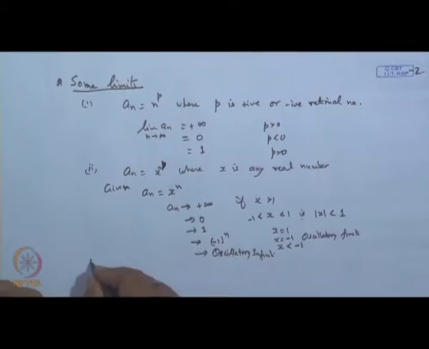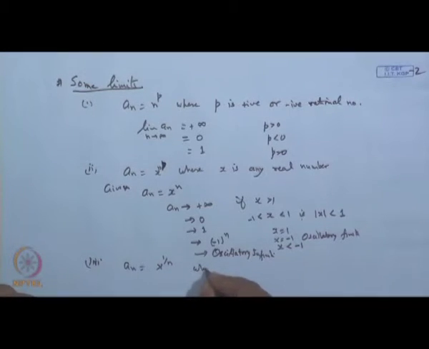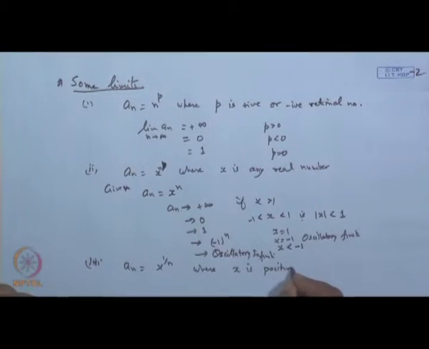Then the third limit, suppose the sequence is x to the power 1 by n, where x is positive. Now, when x is positive and n is any integer, what happens is that when x is greater than 1, each term of the sequence is greater than 1.